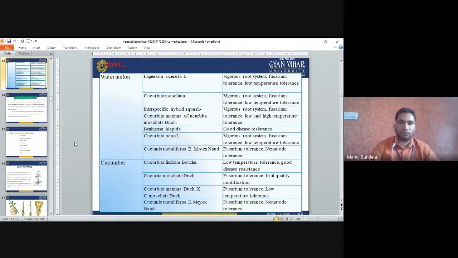Moschata alone has low temperature tolerance. If we use Moschata and Maxima together, then it is tolerant to both high and low temperature.